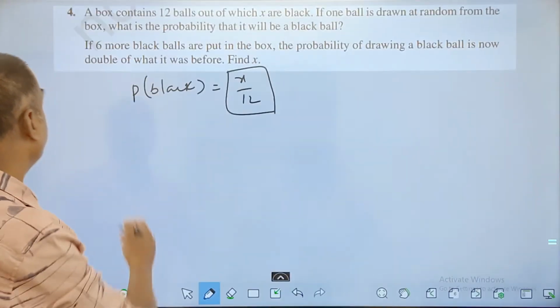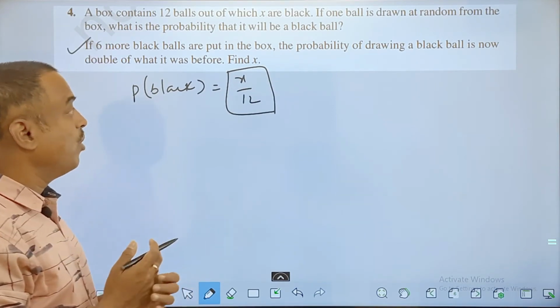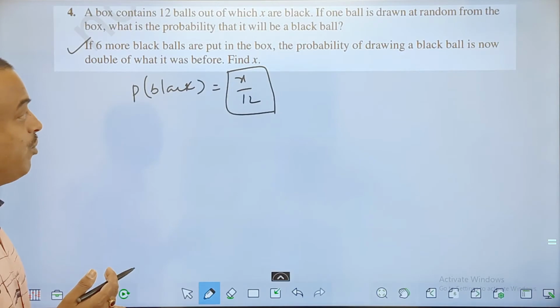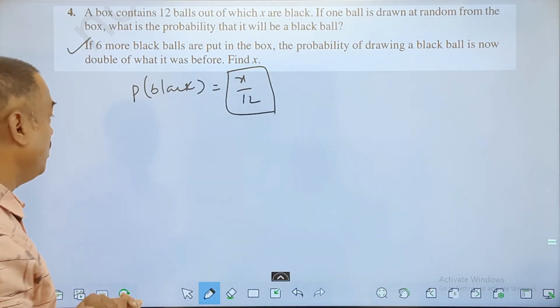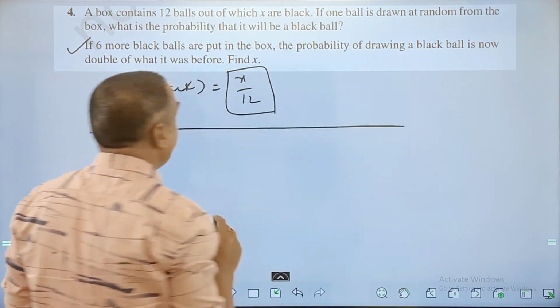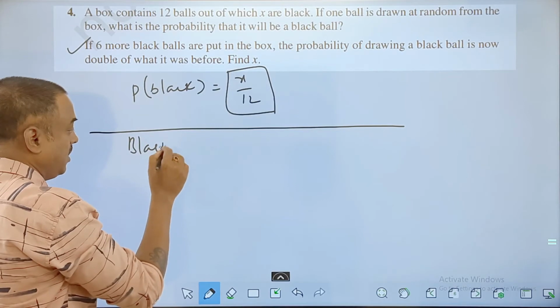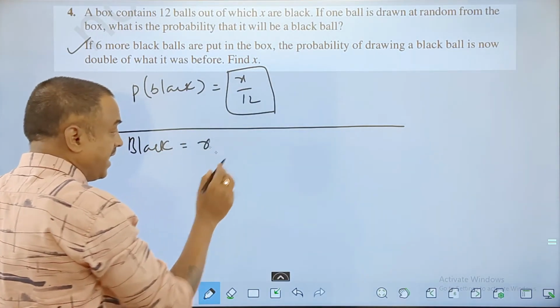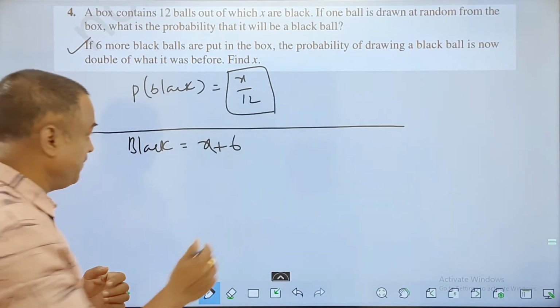And what is the second bit here? If 6 more black balls are put in the box, the probability of drawing a black ball is now double what it was before. Now find the value of x. Earlier the number of black balls was x, 6 more added, so total number of black balls will be x plus 6.